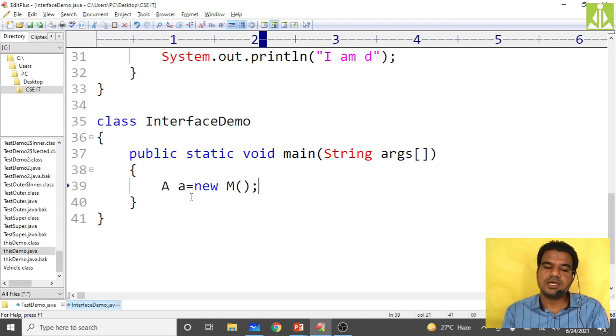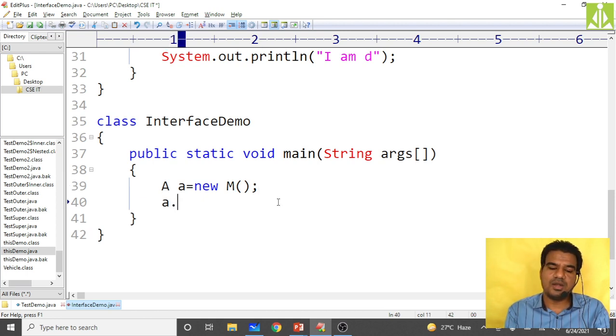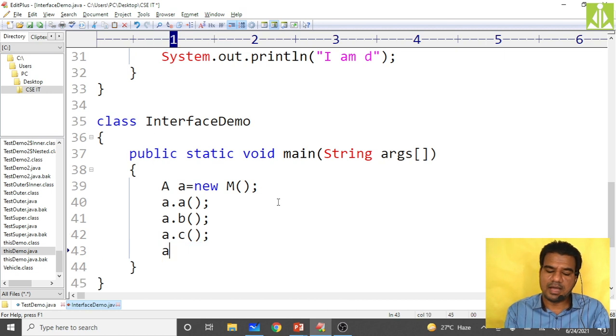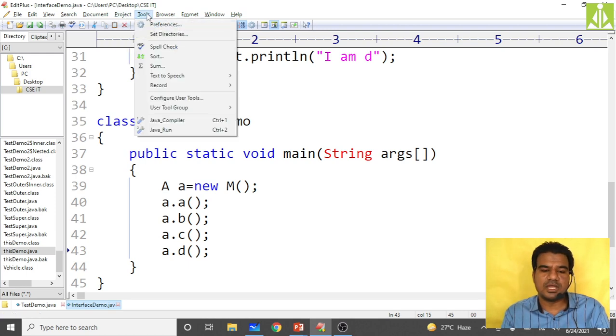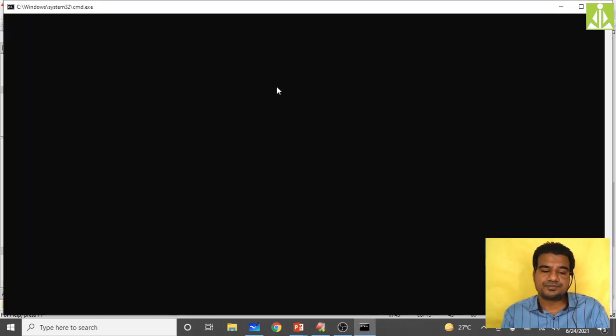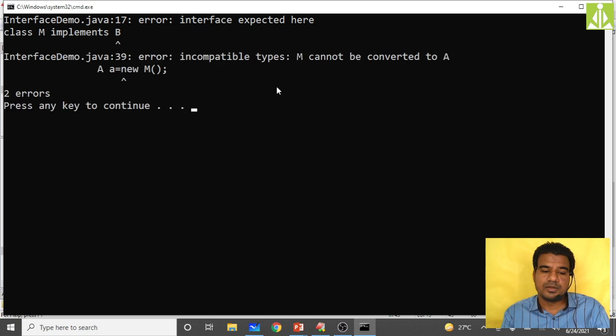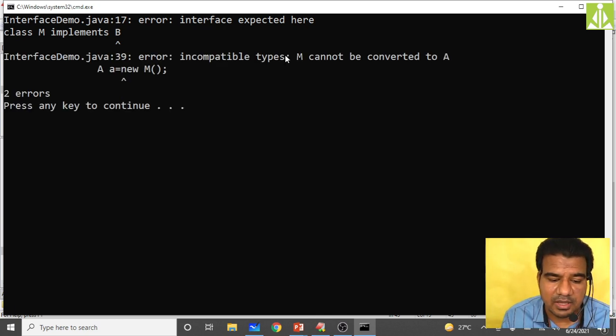Now using this a object, I can call a method, b method, c method, and d method. So like this, that's it. Save the program, program got saved. Just go compile. Okay, it is giving some error.